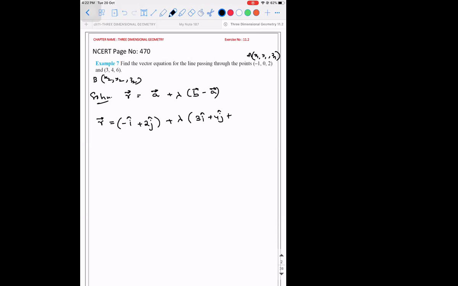Plus lambda times 3i cap plus 4j cap plus 6k cap minus of minus i cap plus 2k cap. Sir, it's 2k cap, it is for z, no, sir. 2k cap. I'm sorry. Yes, sir.